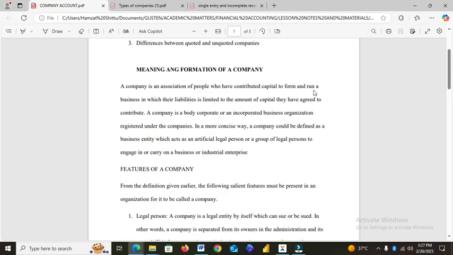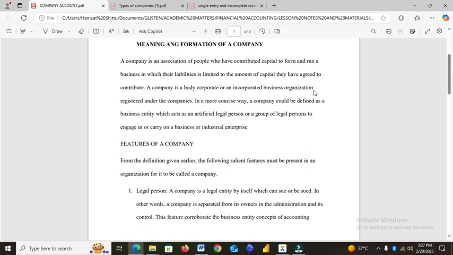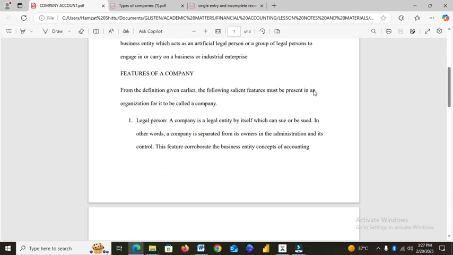For features of companies, these are the features of a company. Number 1, a company is a legal person. That is a company can be sued and can sue. It stands on its own. So it's a separate entity on its own.